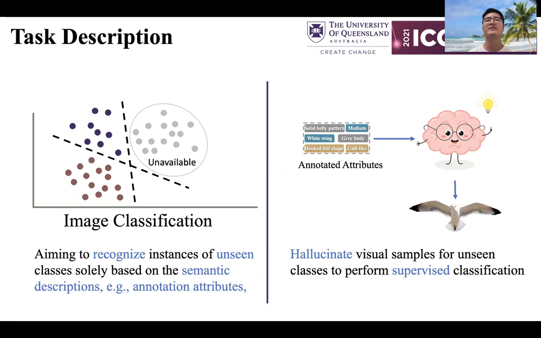However, unlike humans, supervised machine learning algorithms can only classify samples belonging to the classes that appeared during the training stage, and they are not able to handle unseen categories. This challenge motivates the study of zero-shot learning. Existing zero-shot learning techniques can be grouped into two types, embedding-based and generative-based. Our paper focuses on the generative-based, which learns a visual generator for the unseen classes based on the seen samples and the semantic representations of all classes.